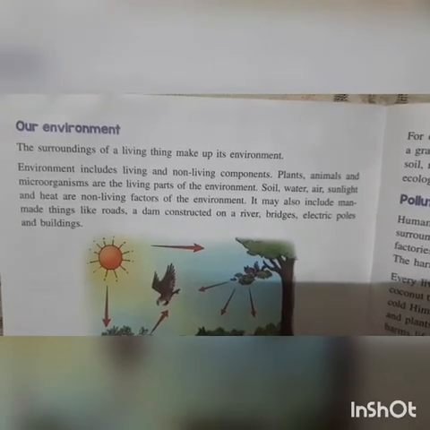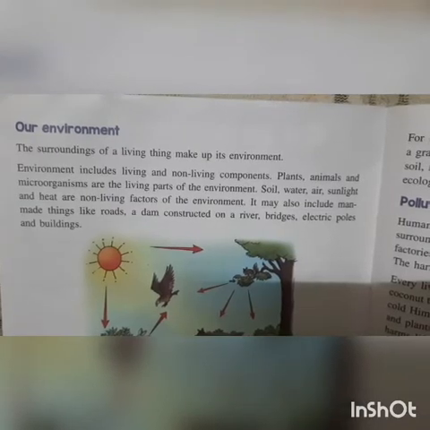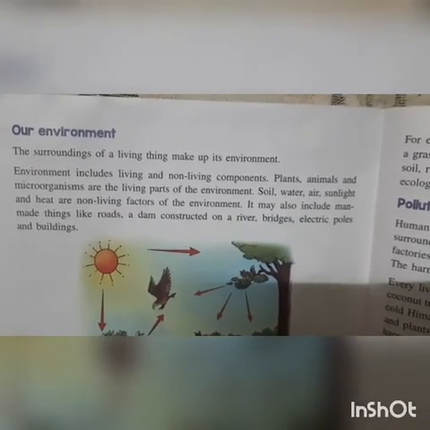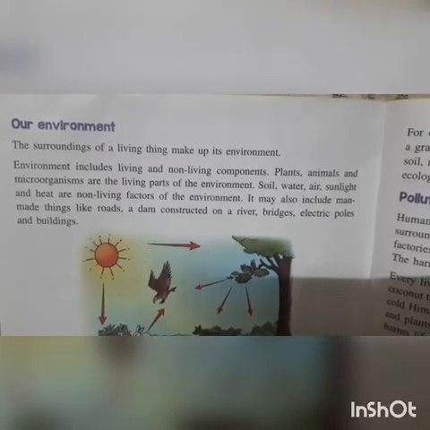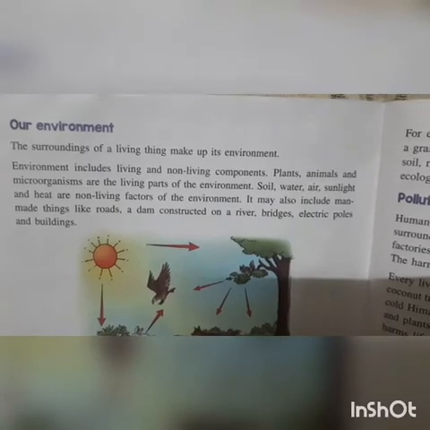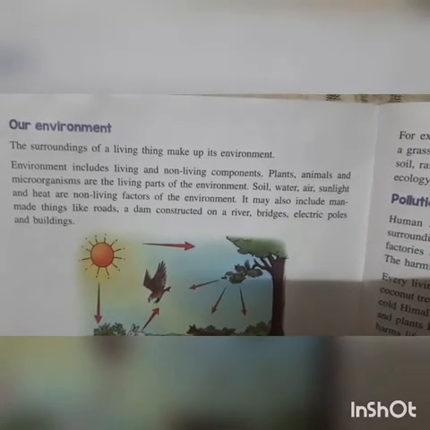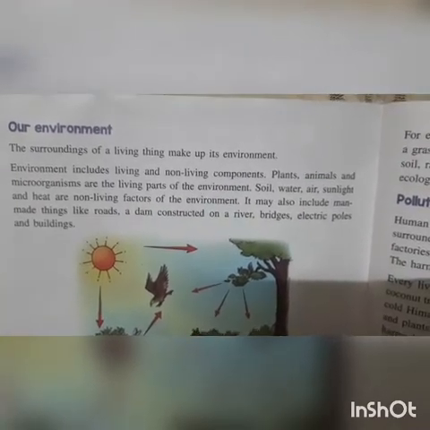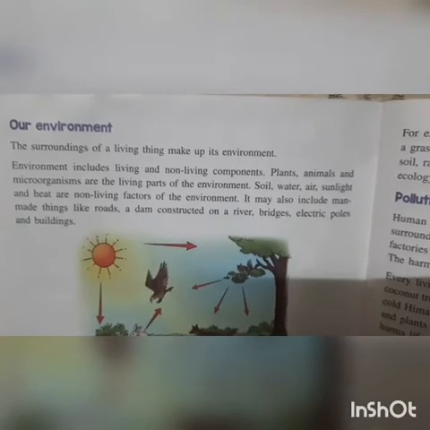Now it's time to read about our environment. The surroundings of a living thing make up its environment. Environment includes living and non-living components. Plants, animals, and microorganisms are the living parts of the environment. Soil, water, air, sunlight, and heat are non-living factors of the environment. It may also include man-made things like roads, a dam constructed on a river, bridges, electric poles, and buildings.